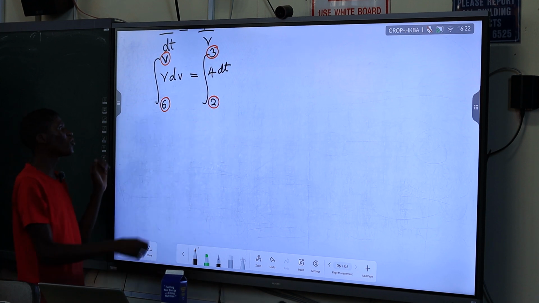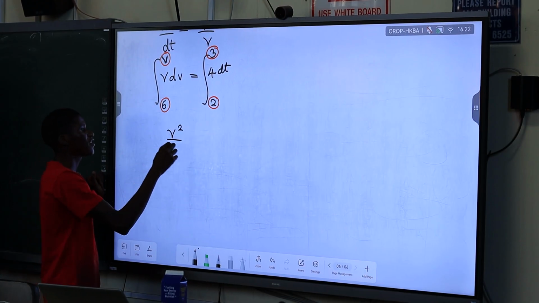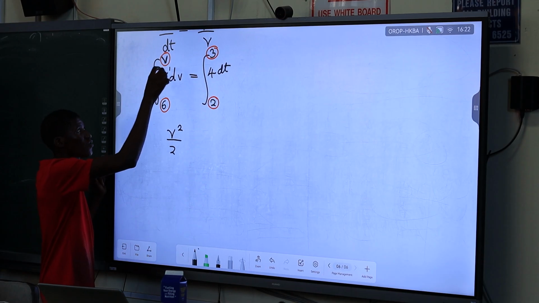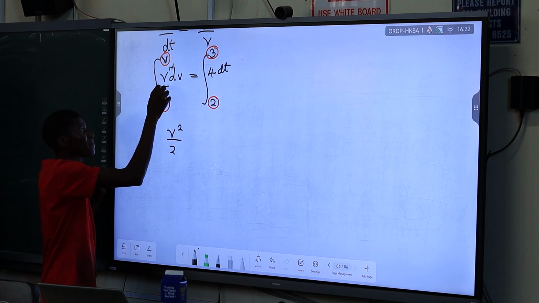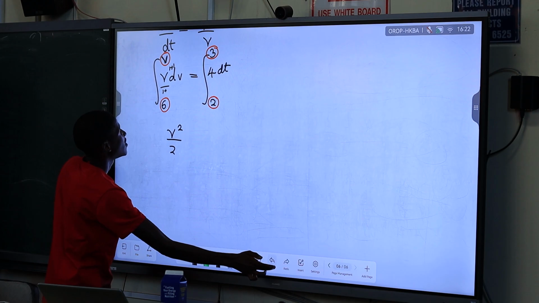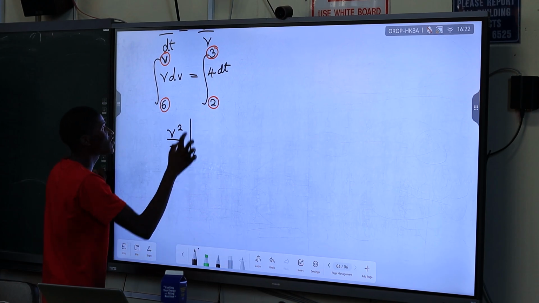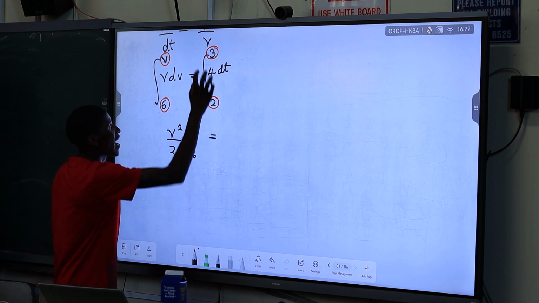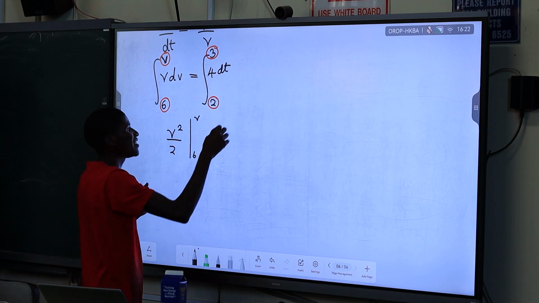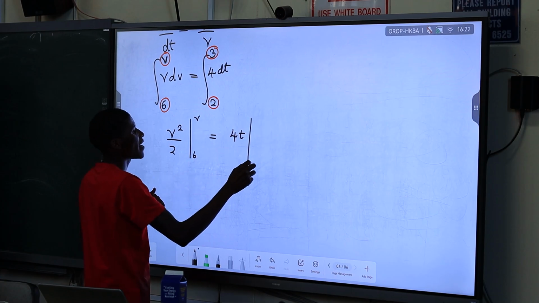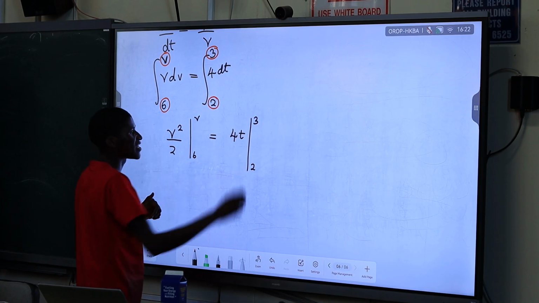Integrating v dv gives v squared over 2. You guys know how to integrate: you just say add 1 to the power, divided by that new power. So this is v squared over 2, with bounds from 6 to v. Integrating 4 dt gives 4t, with bounds from 2 to 3.